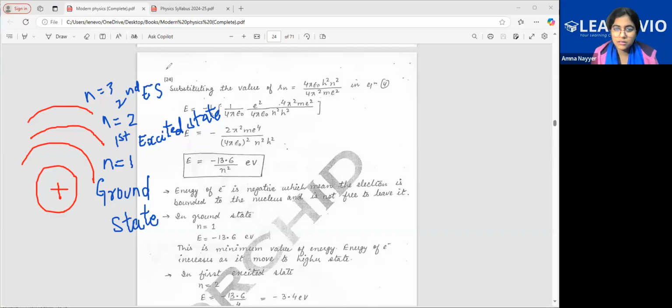So just write this roughly somewhere in your registers, very quickly. That one is the ground state, and then as the electron keeps moving up, it goes into the excited states.